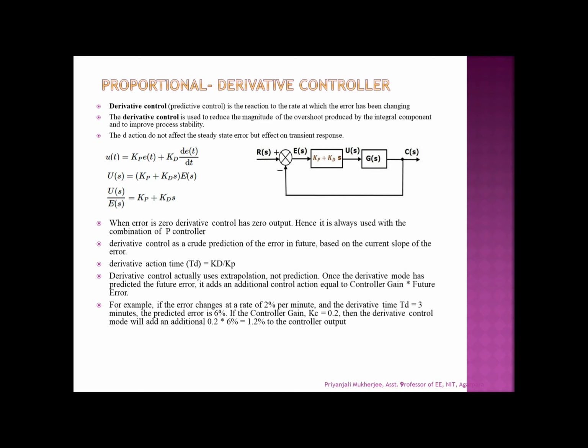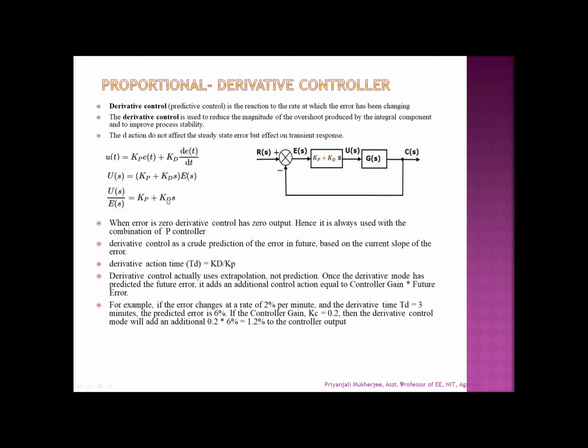And the D action does not affect the steady state error but affects the transient response. So here both the proportional part and the derivative part are present, and u(t) is equal to Kp into e(t) plus Kd into derivative of the error. And in Laplace domain, we can say that U is equal to Kp plus Kd s into E(s), or the transfer function becomes Kp plus Kd into S.